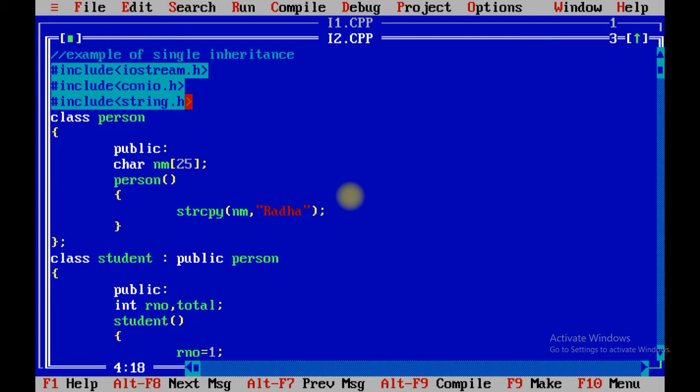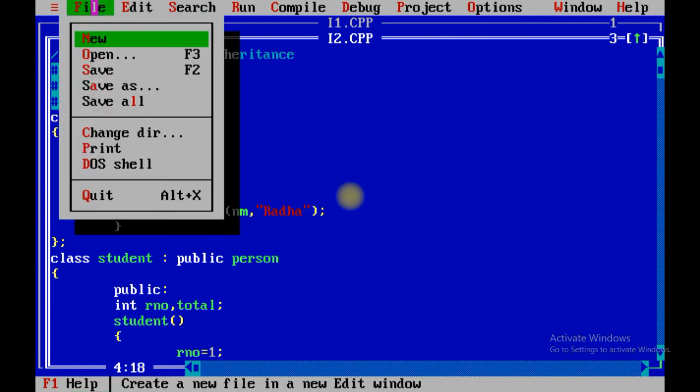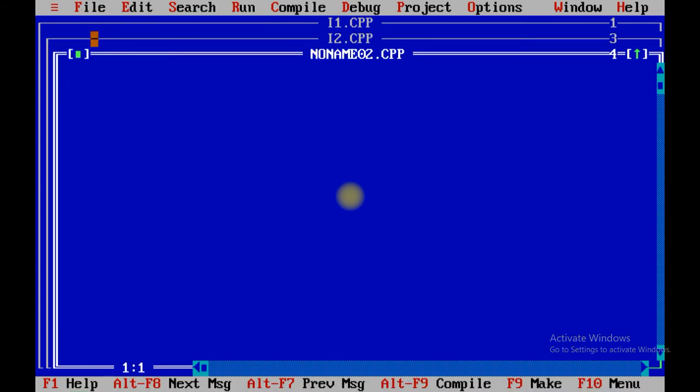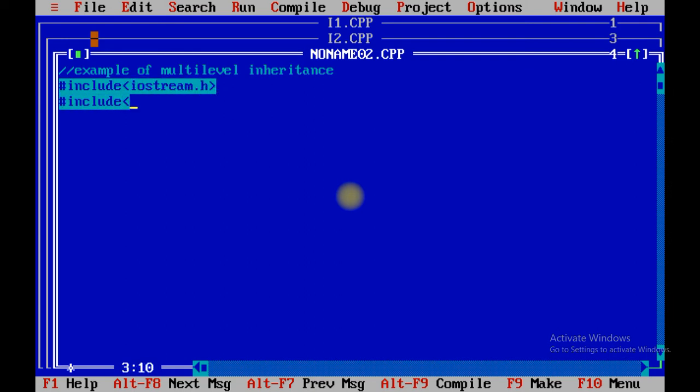So this is the first type of inheritance we have referred to. Now another type of inheritance is called multi-level inheritance. So let us consider the example of multi-level inheritance. Need to include two header files, iostream.h and conio.h.